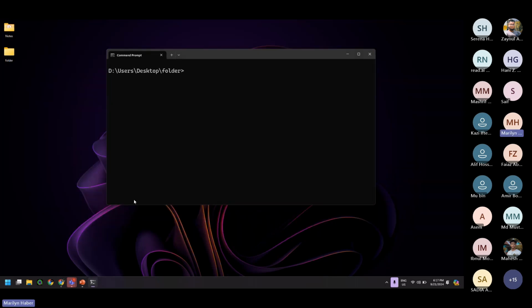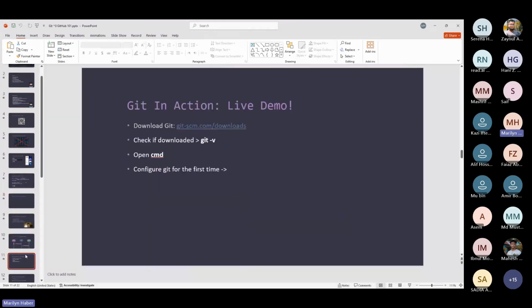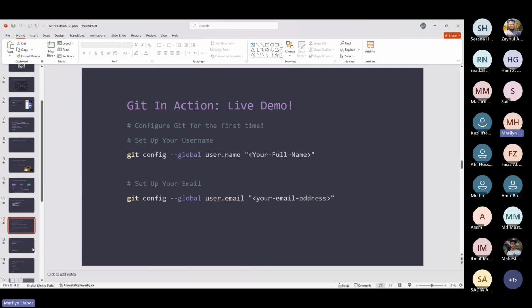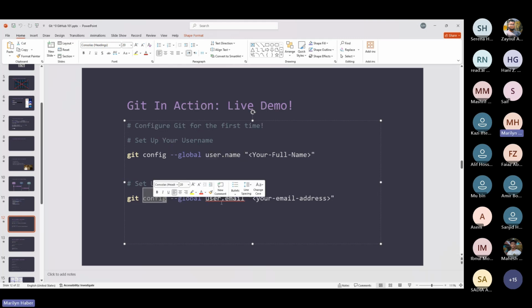So I'm gonna go back here just to show you the commands. So here is what we did so far: we have created a folder, and we have initialized the Git tool within our folder. Next step, we have to let Git know that we are the person who is doing the change. This is why we use git config --global, and we set the username. Moreover, we use git config --global, and we put our email. This will be used by Git to save the change as made by me.